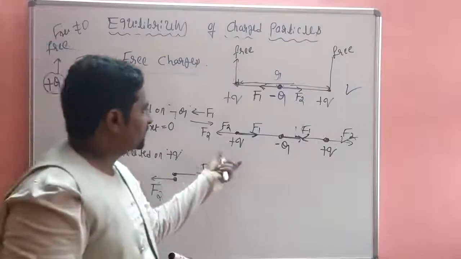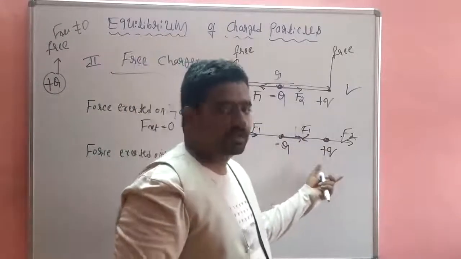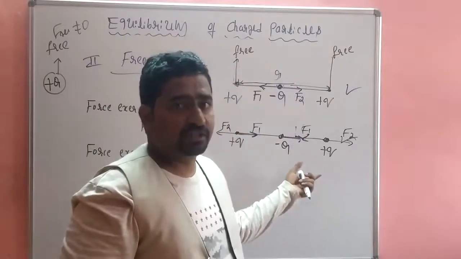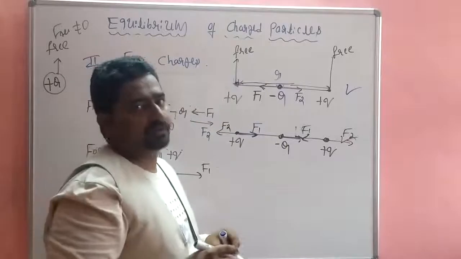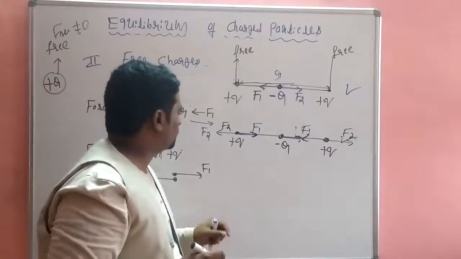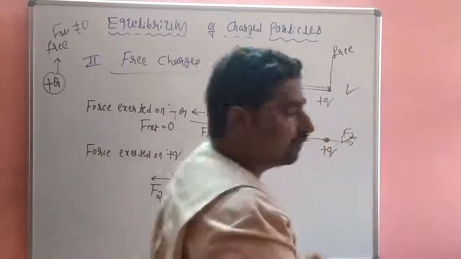First reason, net force is 0. Second reason, net force is 0. Third reason, the net force acting on the charge is 0 because the charges are in free position. So this is obeyed. Now calculate one by one.